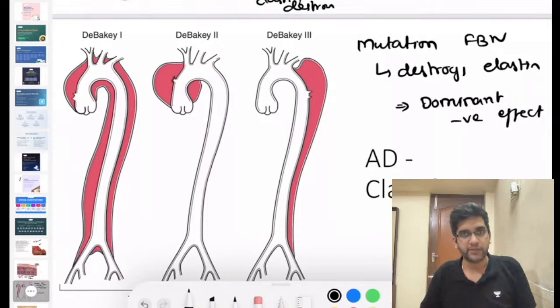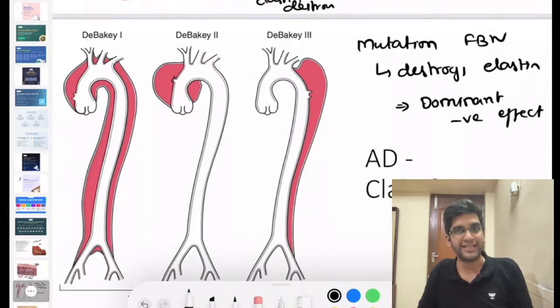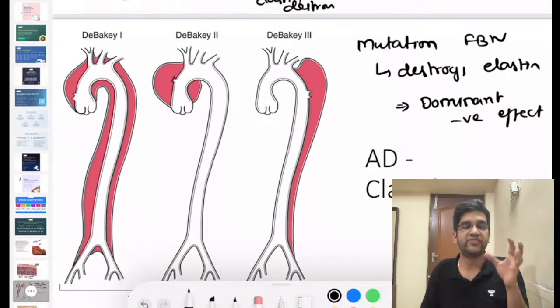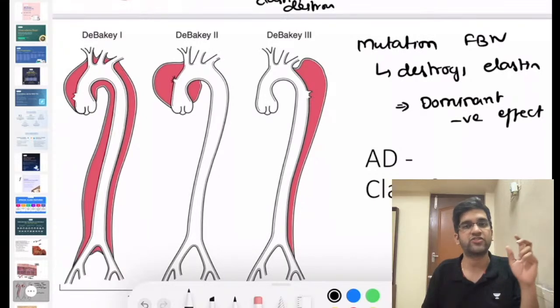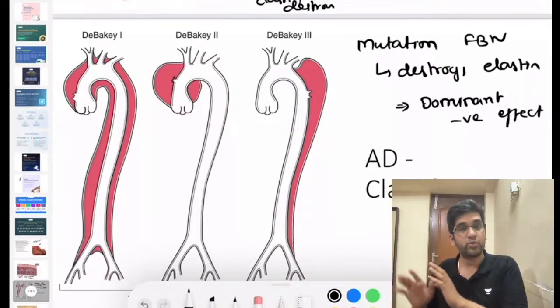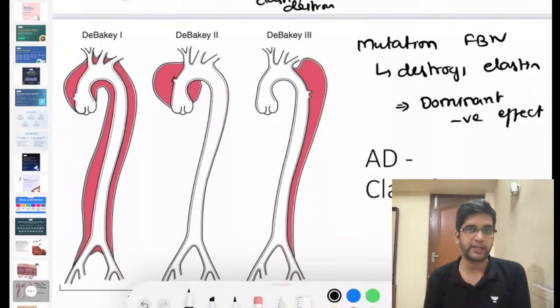Can I say in one of the subtypes, there will be mutations in lysyl hydroxylase, the enzyme, and not the collagen. Yes, even in Ehlers-Danlos syndrome, you have mutations in the enzyme, right? A mutation in the enzyme is going to result in defective production or destruction of collagen. I call that a dominant negative effect, right? A mutation in one autosomal dominant disorder, but a defect in another product, I call a dominant negative effect, right? I hope you understood the concept of dominant negative effect, fine.